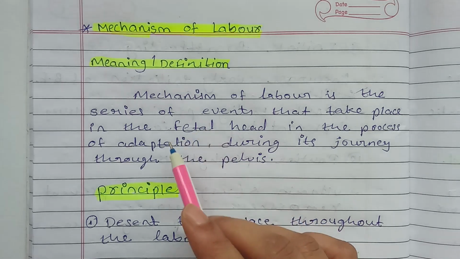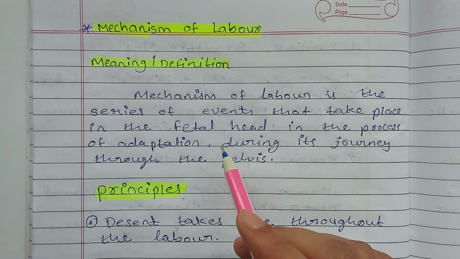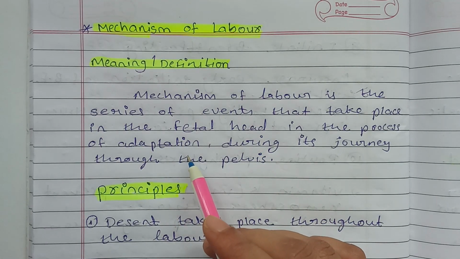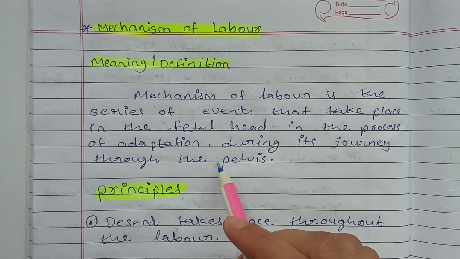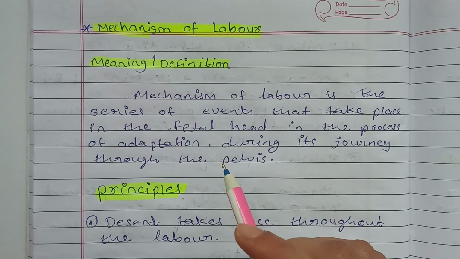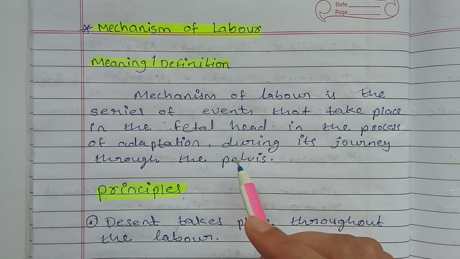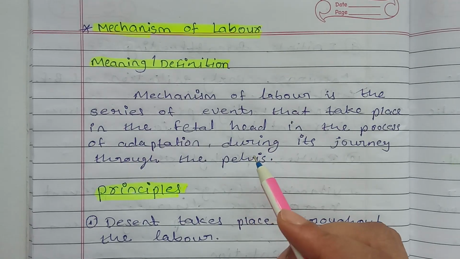So the meaning of mechanism of labor is that all the processes occur in the fetal head when the fetal head is going through the maternal pelvis.